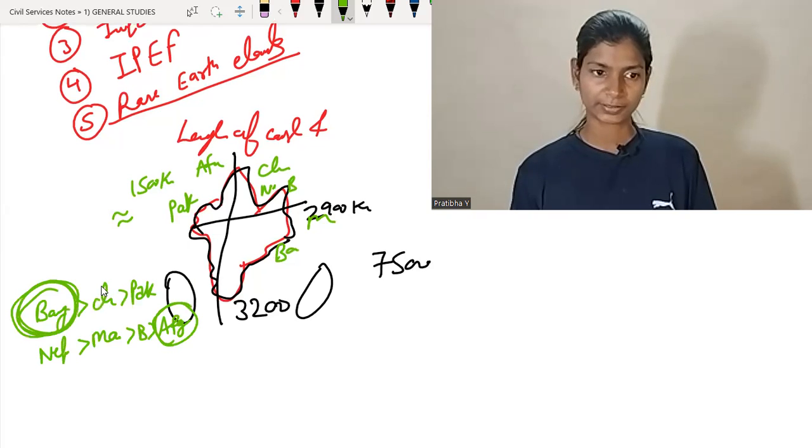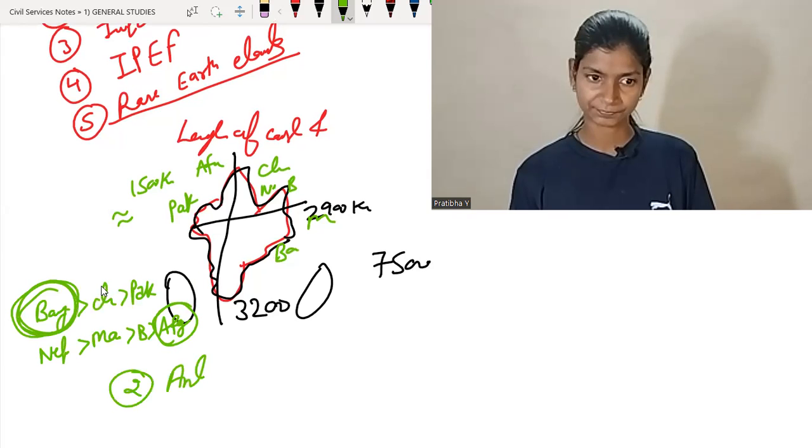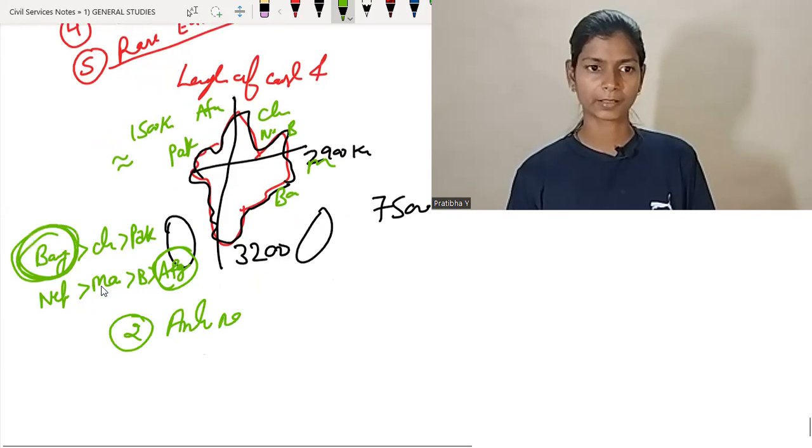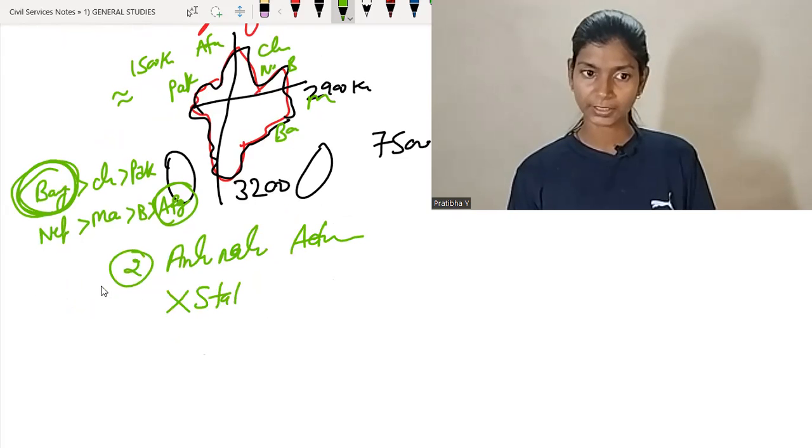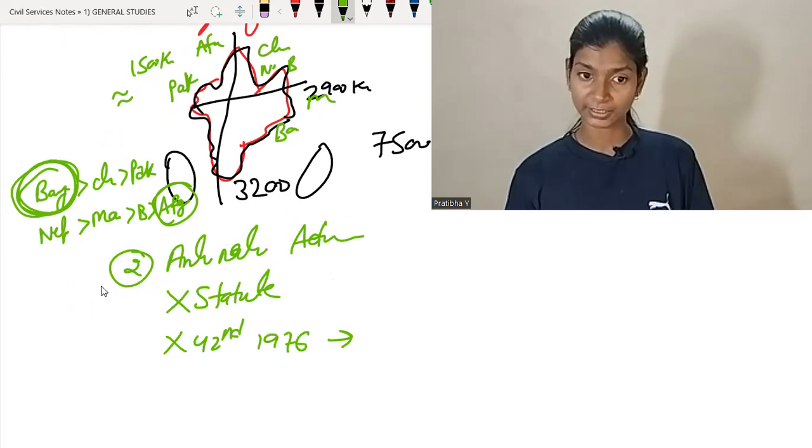Okay. Second one, I'm going to talk about anti-national activity. This term is not defined in the statute. Through the 42nd Amendment Act 1976, we inserted Article 31D in our Constitution, where the term anti-national activity is defined.